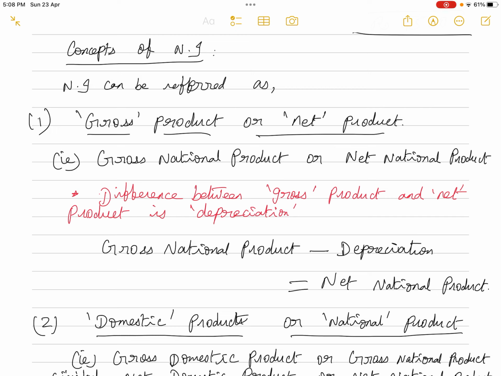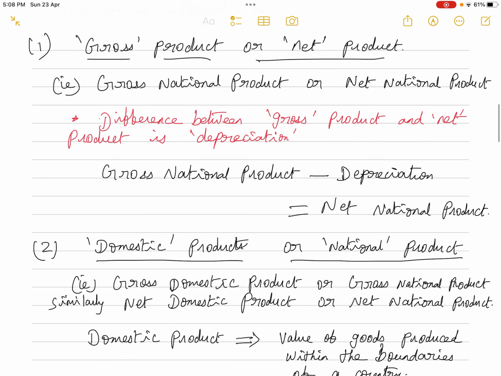For example, you take the metro line. So many bridges are there, so many factories are there, the railway lines are there, the infrastructure of the country. All those things we did not construct only in 2023, isn't it? All those infrastructure, the irrigation projects of the country, there are so many assets, the capital assets in the country, isn't it? Just like a firm is having one machinery. If the firm is having one machinery, every year the firm is not changing the machinery.